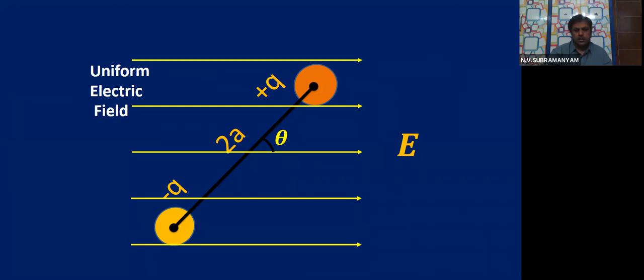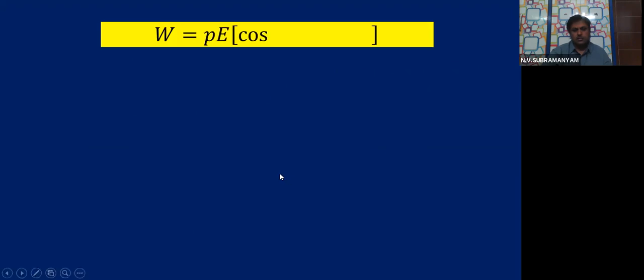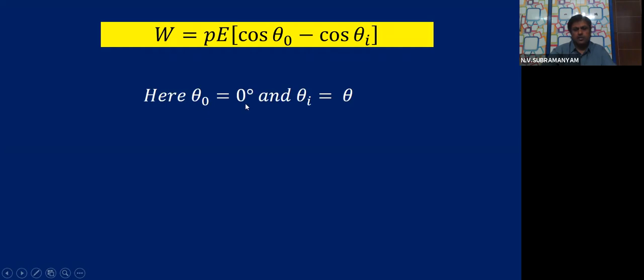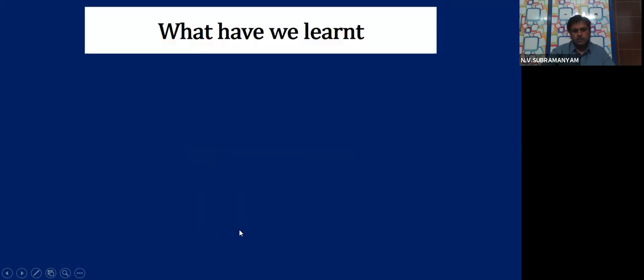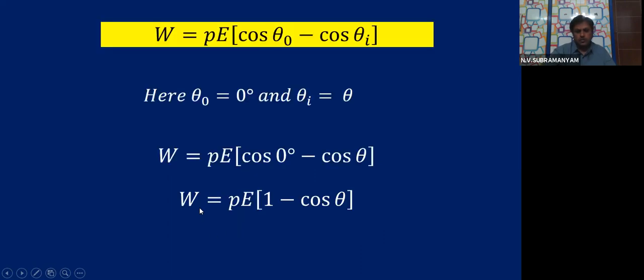Then what is the work done? Let us try to see the formula. What is the work done formula? W is PE into cos theta 0 minus cos theta I. Here theta 0 is 0 degrees, theta I is theta. PE into cos 0 minus cos theta. What is cos 0, children? 1. That means W is PE into 1 minus cos theta. So this is the expression for the work done. I hope all of you followed.